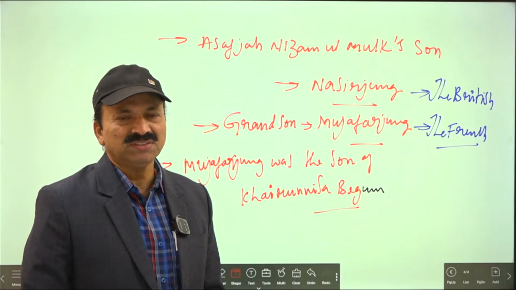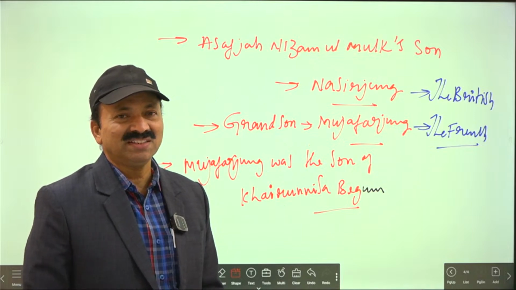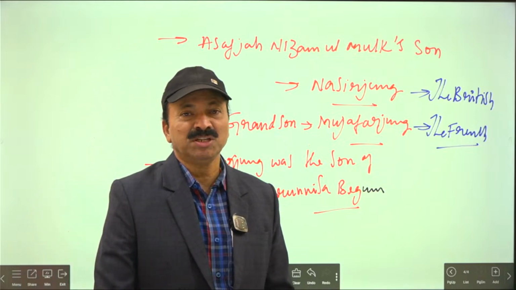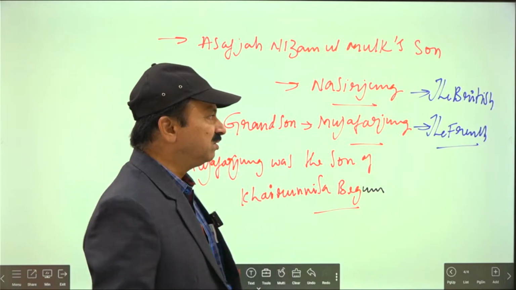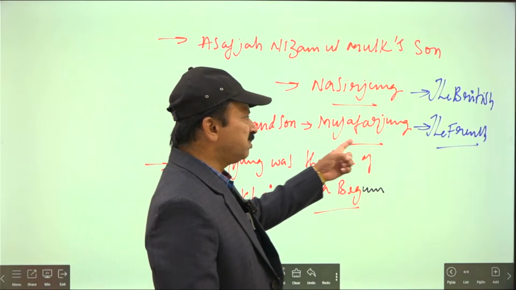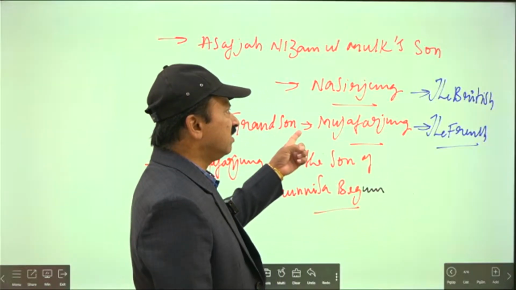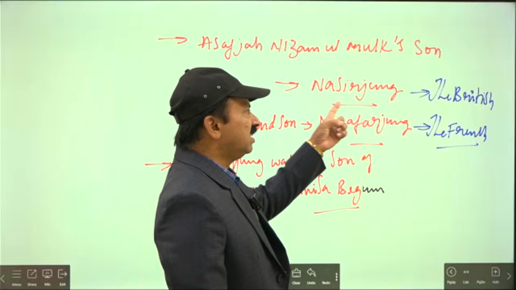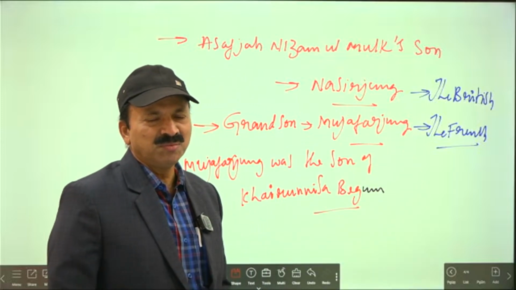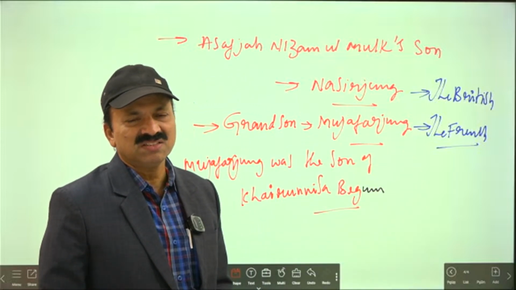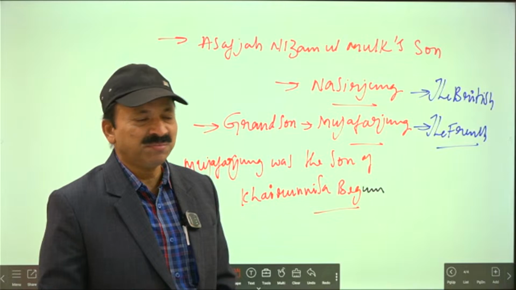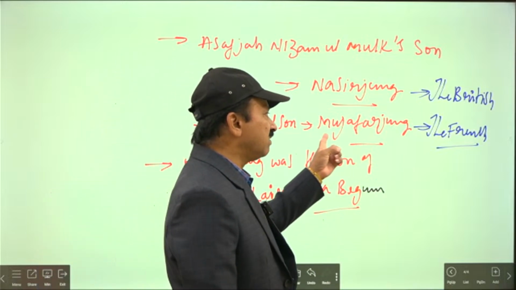Muzaffar Jang and the French did not accept him coming to power. Anyhow, Nasir Jang came to power, but he did not continue for a long time because of the conspiracy of these two.